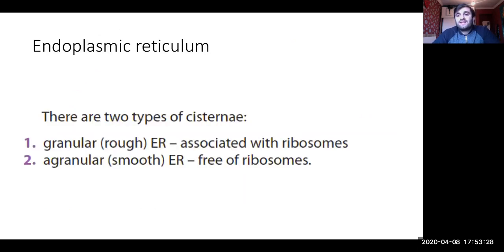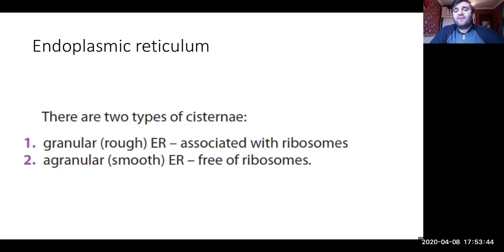The first one is the endoplasmic reticulum. The endoplasmic reticulum is a place where lots of things are done. Carbohydrates are stored, different proteins are synthesized. There are two types of endoplasmic reticulum.